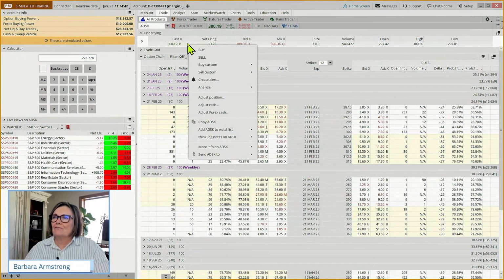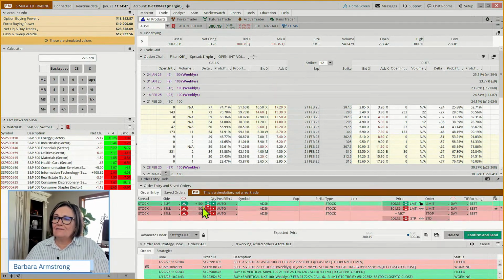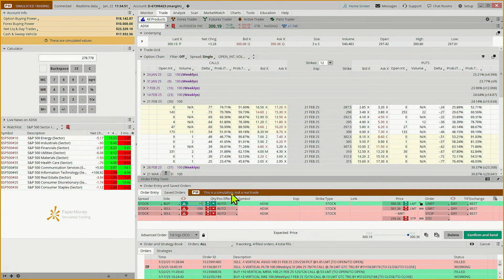We're going to right click. We're buying custom with an OCO bracket. My default is 100 shares. Now we don't have 30,000 in this account, so it wouldn't let us buy 100 shares. We're going to buy 15. I'm going to click this firecracker, turn it into a paper clip, and then if I hit enter, it will make the quantities match.